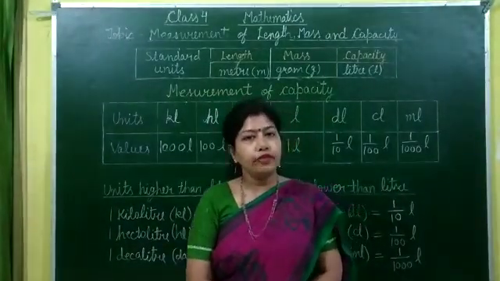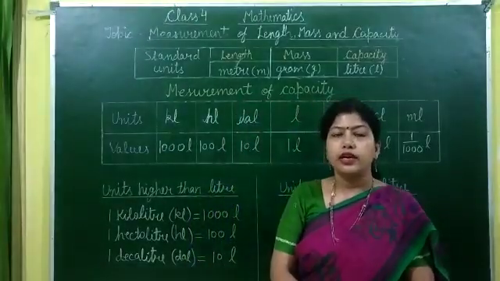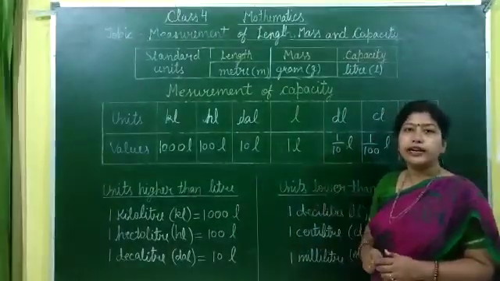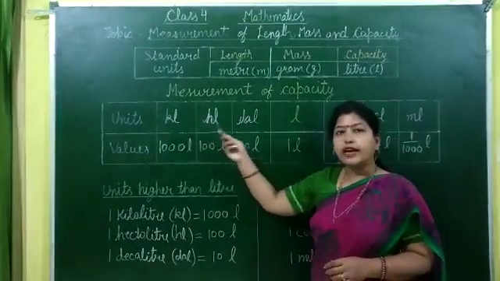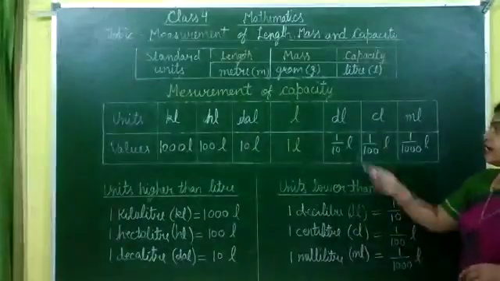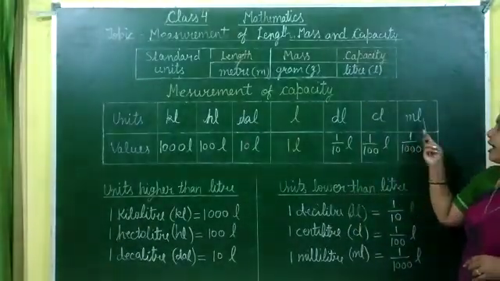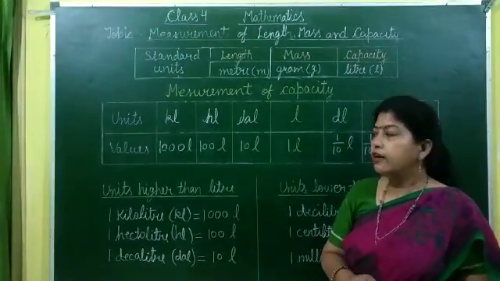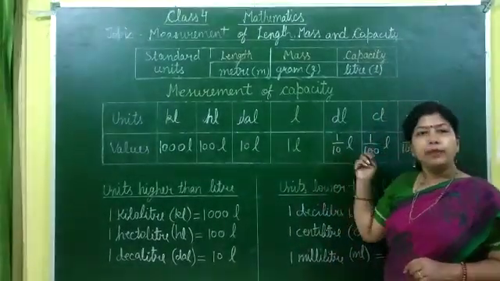Capacity is the quantity of liquid a container can hold. Different units of measuring capacity are the units higher than liter: kiloliter, hectoliter and decaliter. And the units lower than liter are deciliter, centiliter and milliliter. Commonly used units of measuring capacity are liter and milliliter.